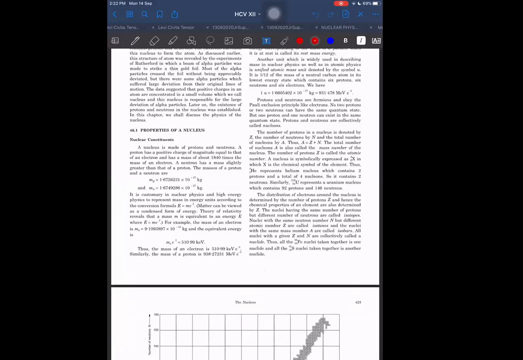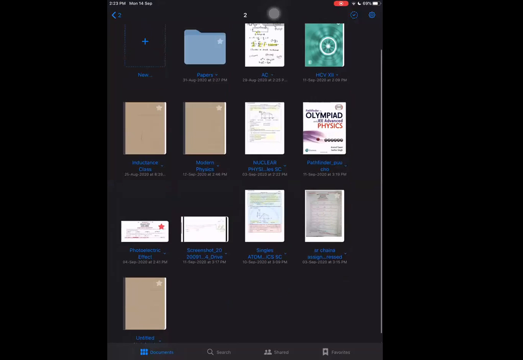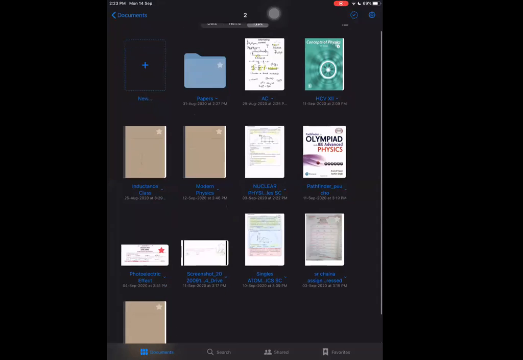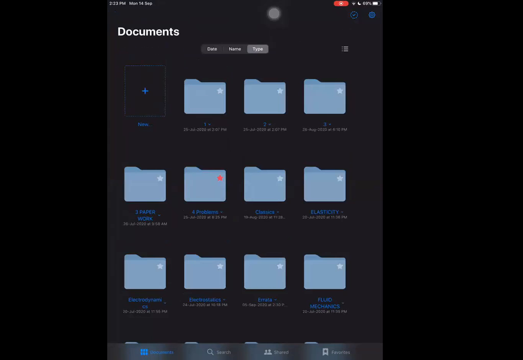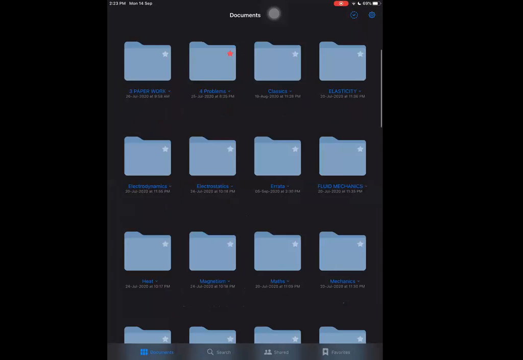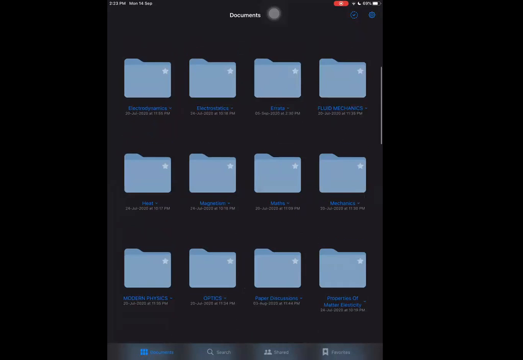Let me see if I have some notes that I already had. If I can see those, then I will start from those notes. Modern physics.